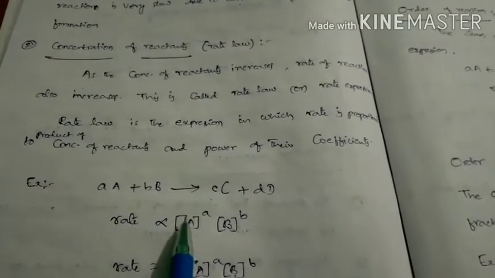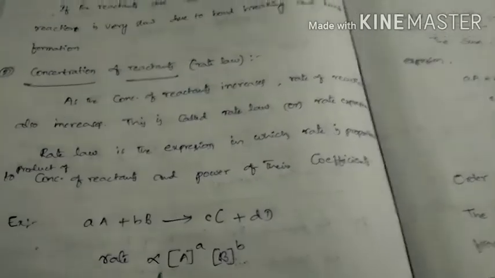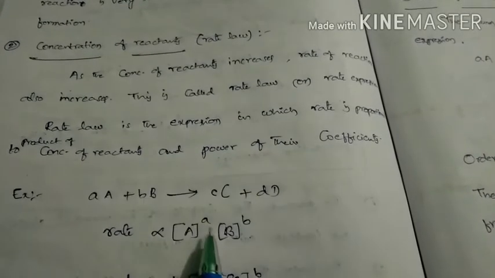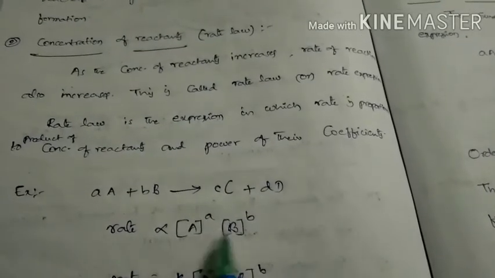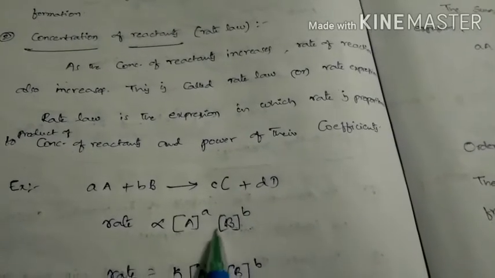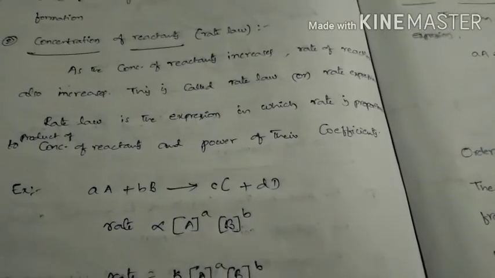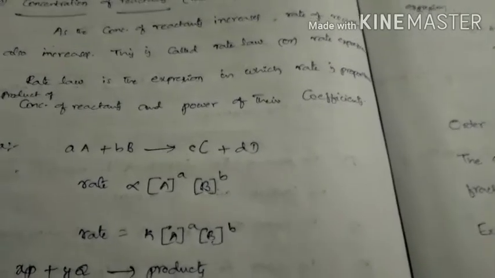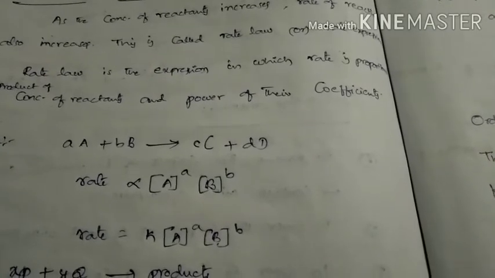According to the rate law expression, or the law of mass action, the rate of reaction is proportional to the concentration of A power a into the concentration of B power b. We should not put a plus or minus between these two. This is a product, that means concentration of A into concentration of B, with the power of their coefficients. That is the rate law expression. That means the rate of reaction depends on the concentration of reactants only. If the concentration of reactants increases, the rate of reaction also increases.